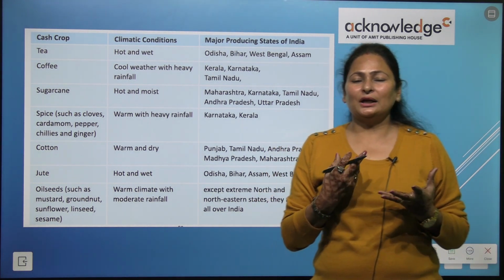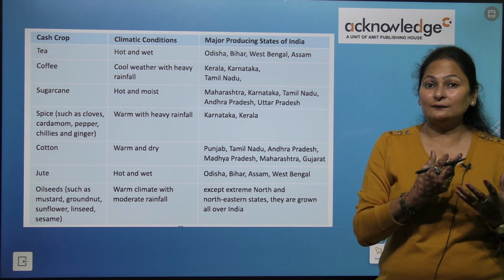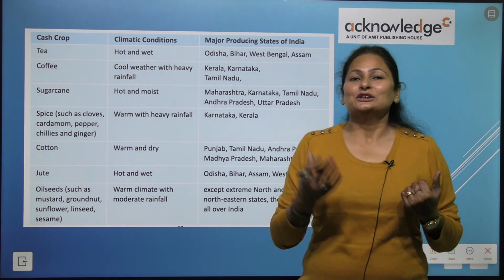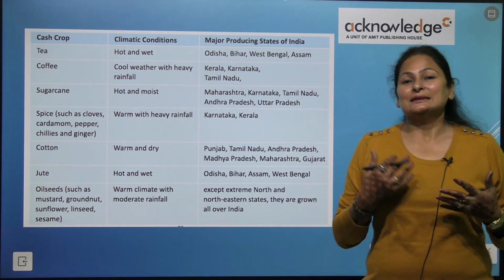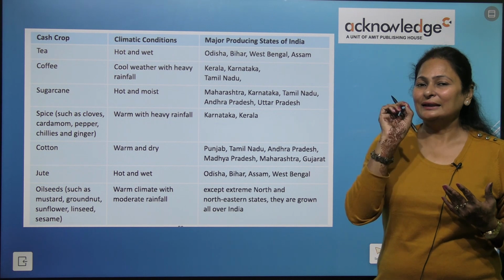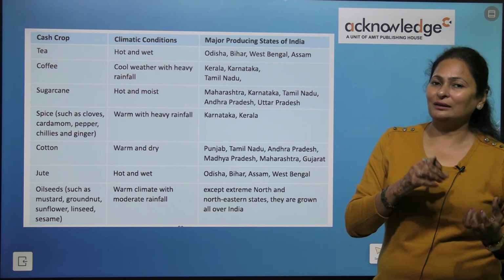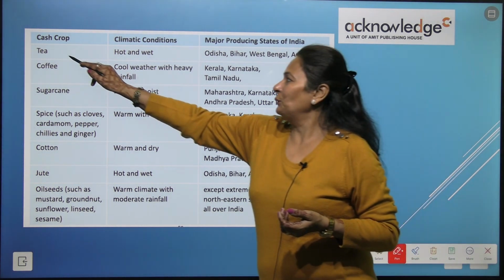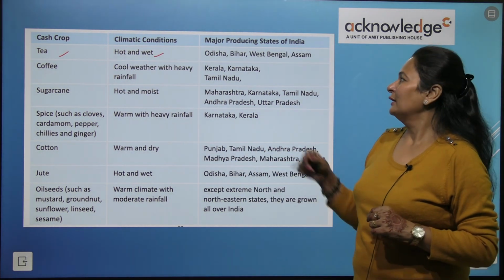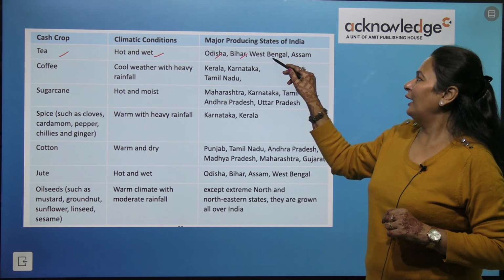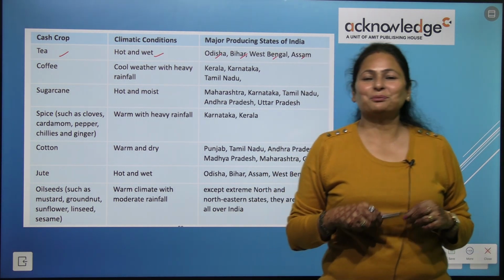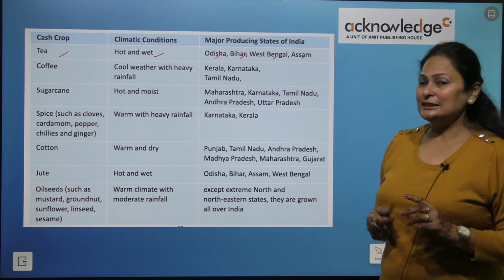Tea is obtained from plants. Tea leaves are obtained from plants, so we cannot use tea leaves directly, right? So it needs to be sent to the industry to get the tea out of these tea leaves. So tea needs hot and wet climate. Odisha, Bihar, West Bengal and Assam are the major producers of tea.